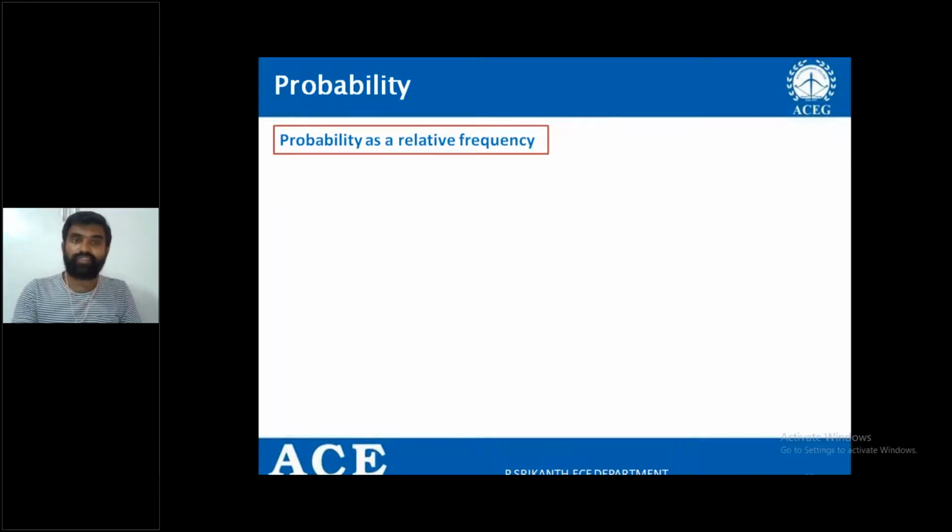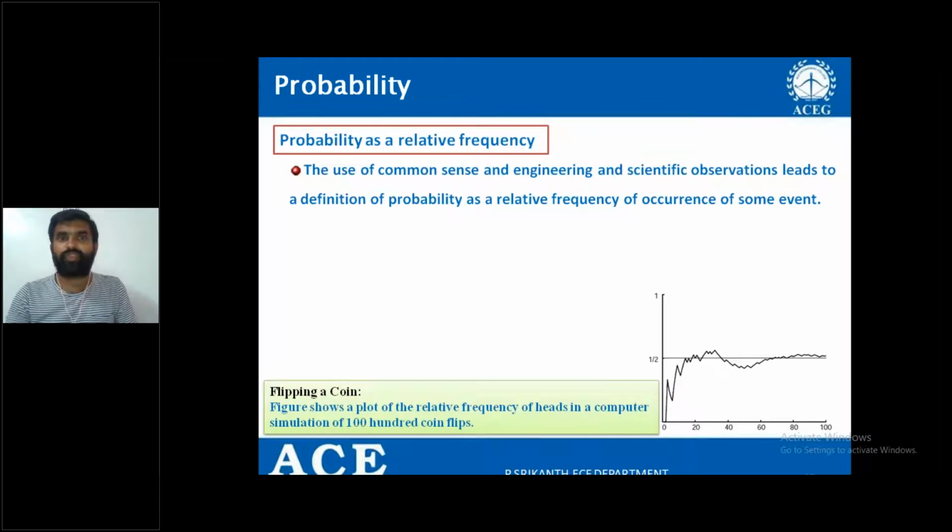Relative frequency in the sense what? Here, the use of common sense and engineering and scientific observations leads to a definition of probability. I repeat, the use of common sense and engineering and scientific observation leads to a definition of probability as a relative frequency of occurrence of an event. So what do you mean by that? What do you mean by this common sense or engineering or scientific observation?